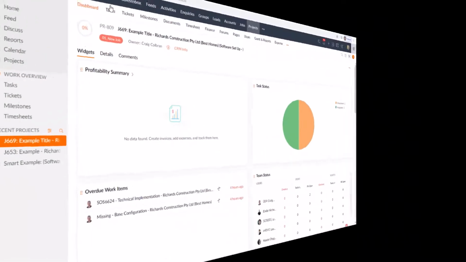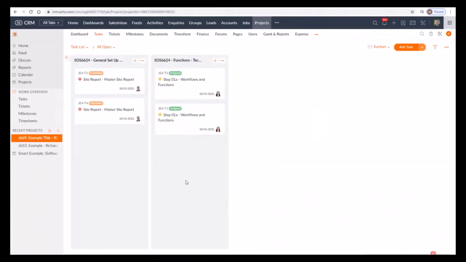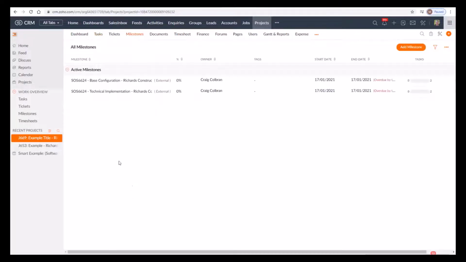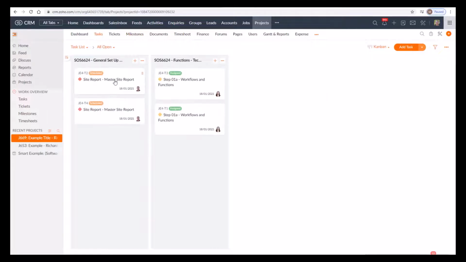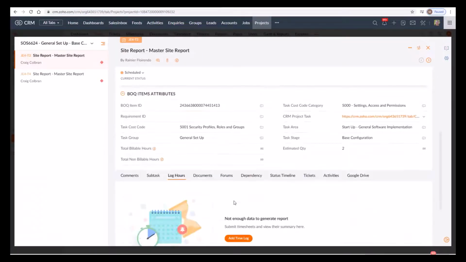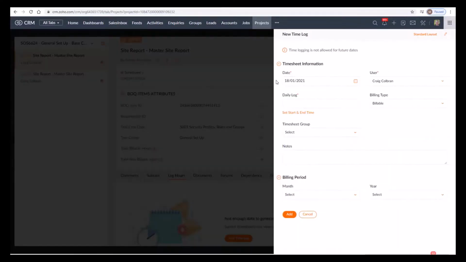So if we jump into Zoho Projects now, here we can see our project. There's our tasks. If we jump into milestones, we can see that the tasks have already been allocated. Now we're going to go ahead and create some timesheets. So we're going to create a couple of timesheets. We're going to create one for a billable task, and we're also going to create one for a non-billable task.